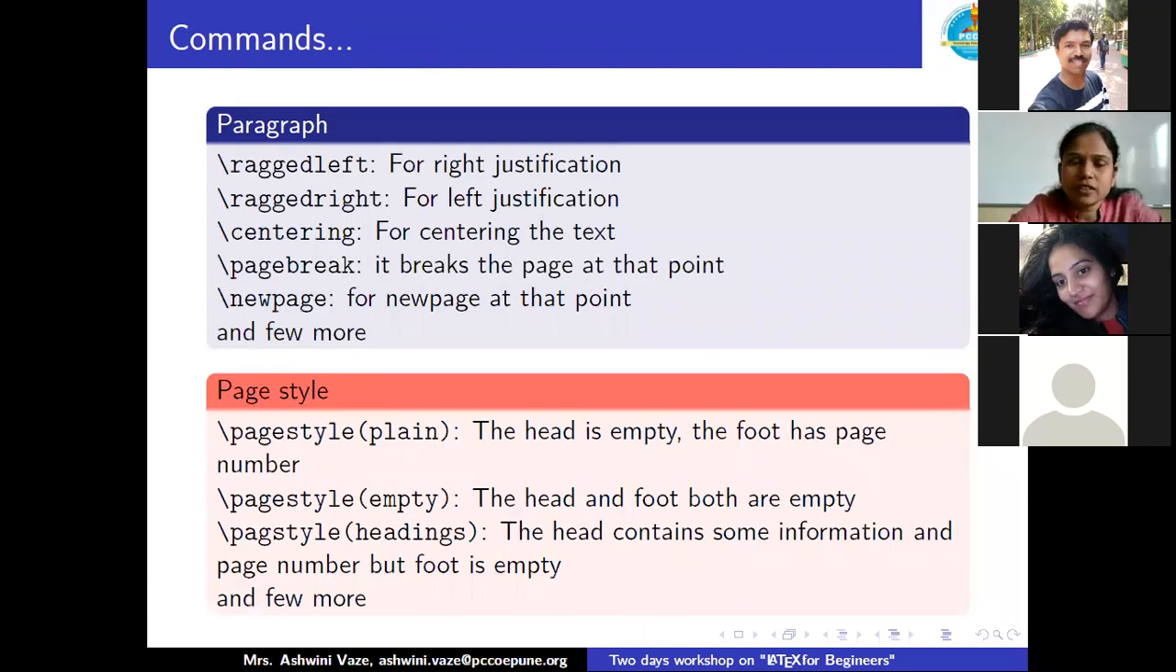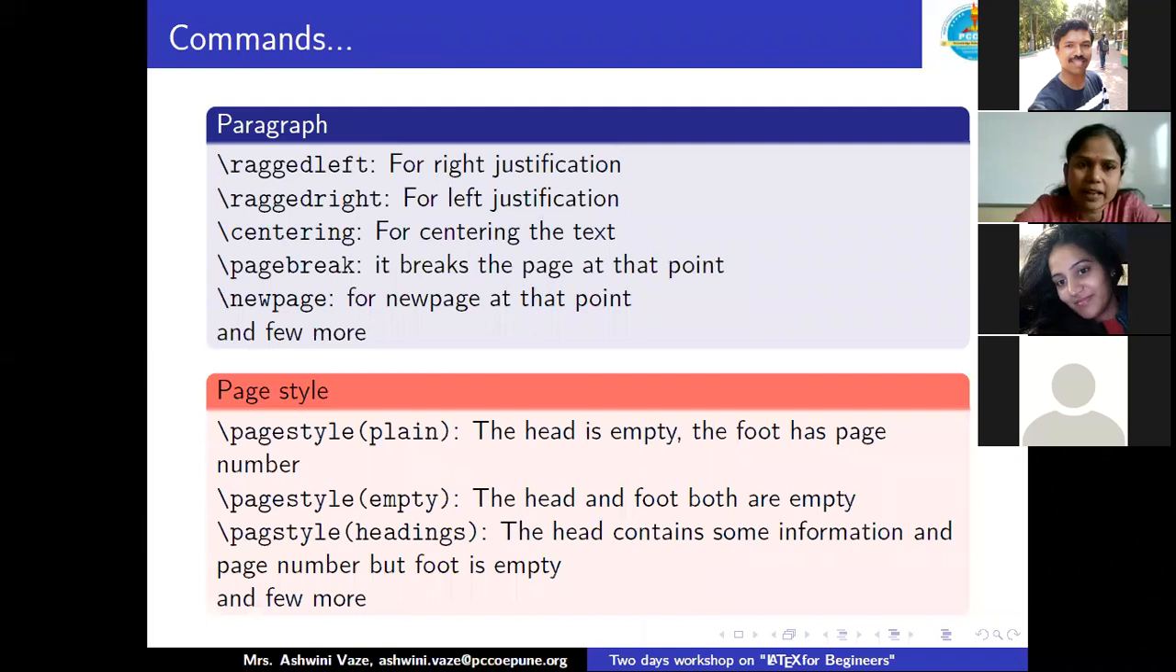Continuing with commands, we have a lot of options: paragraph commands, page break commands, page style commands, numbering commands, figure commands, table commands, and everything. So we have to dig it out slowly at your own pace to learn the LaTeX environment and the related things.